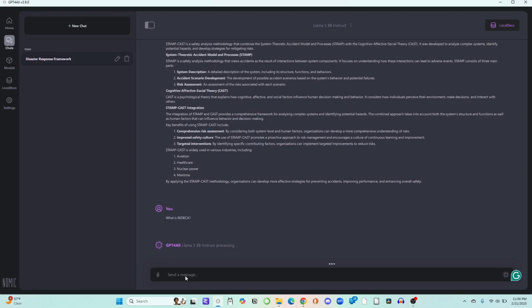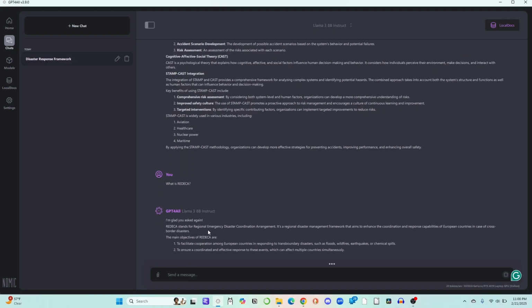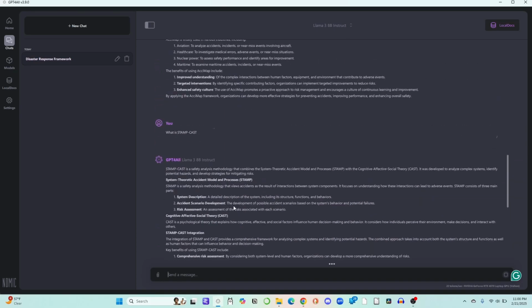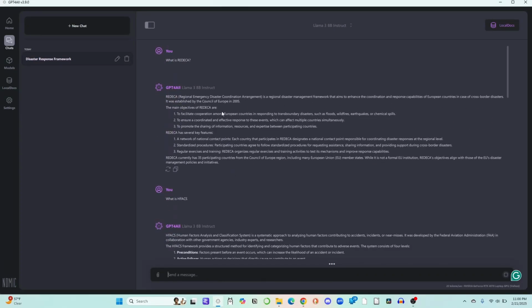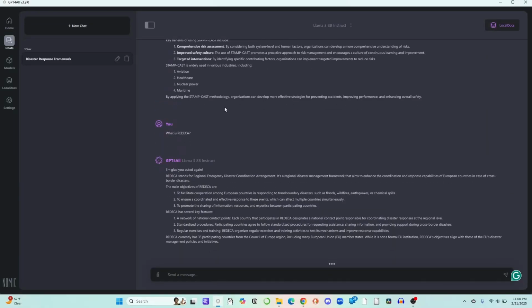But what we'll notice is it still has no clue what Redeka is. Now the reason for this will be because Redeka is fairly new, and therefore it's not well known to most LLM training sets, or when you train these. And indeed it gives us the same answer from before, Regional Emergency Disaster Coordination Arrangement, which is what we saw up here. So in order to train it to be able to use our own document so it does understand what we're looking for, we need to add a local doc.